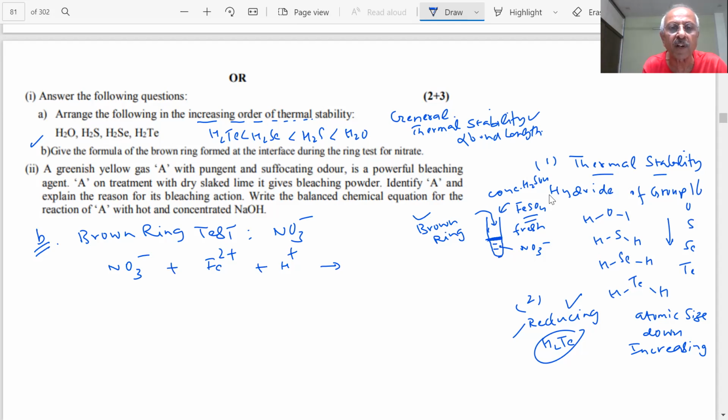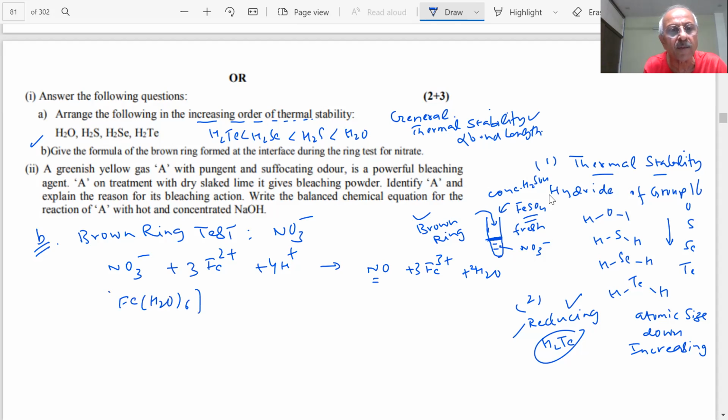The ferrous will get oxidized to ferric, and it will reduce NO3 minus to NO and Fe3+. If I balance it, plus water. Now this is NO, student. It will react with what? You have ferrous ions in aqueous solution. How do they exist in the aqueous solution?